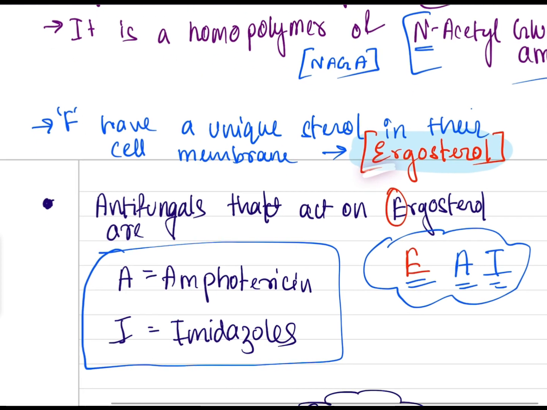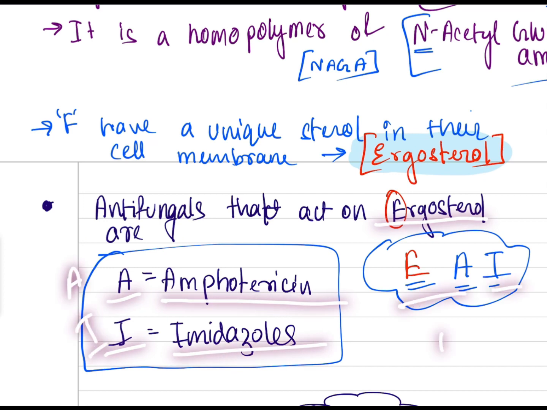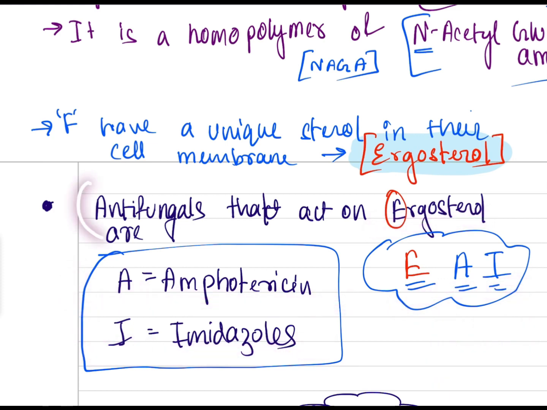E present in F. Antifungals that act on ergosterol are A and I. A is amphotericin and I is imidazoles. A and I, this is a trick: EAI. The antifungals that we use are mainly used for killing the fungus. Now specifically, there are some antifungals that act on ergosterol, the sterol present in the cell membrane of fungi. Which are those? This is A and I. A stands for amphotericin and I stands for imidazoles. Okay, EAI. Like this you can remember.